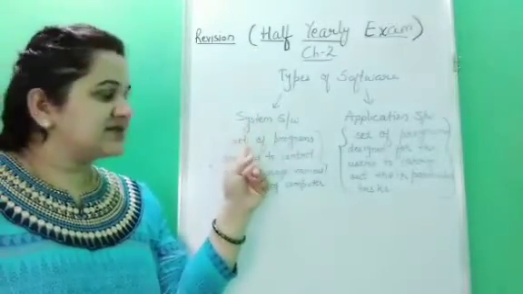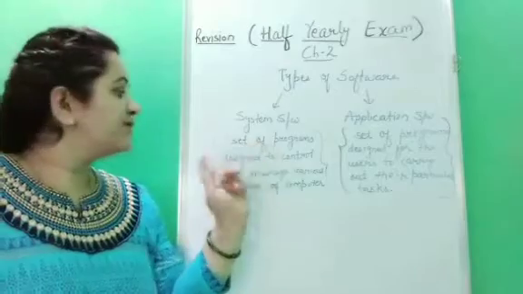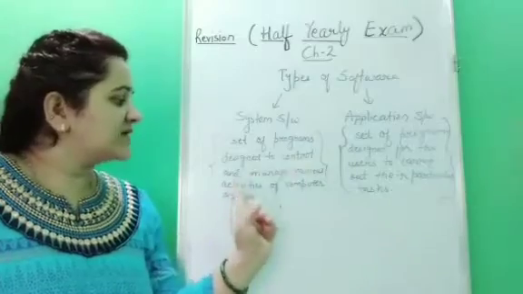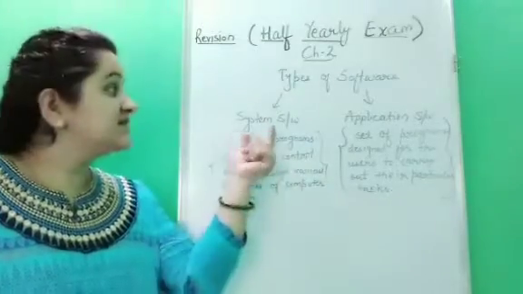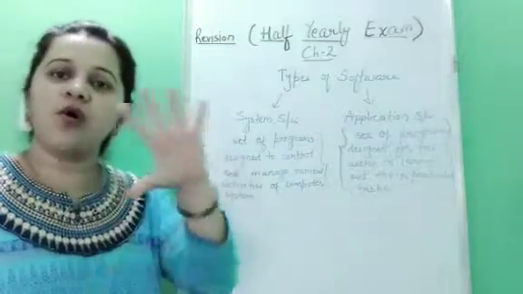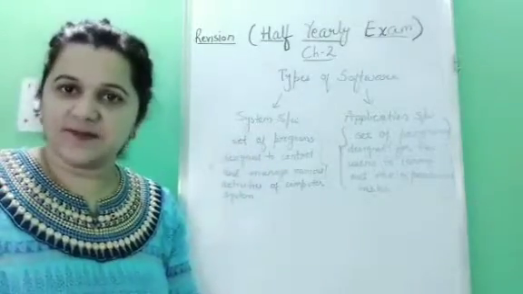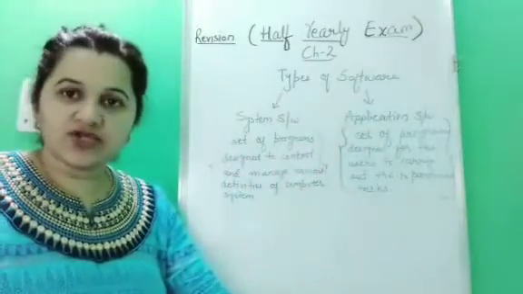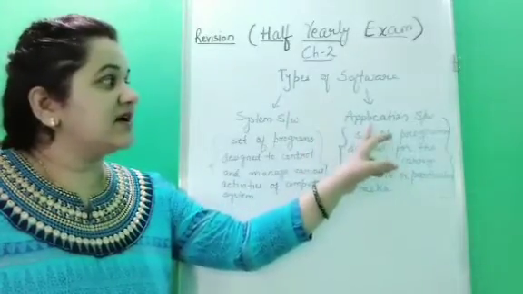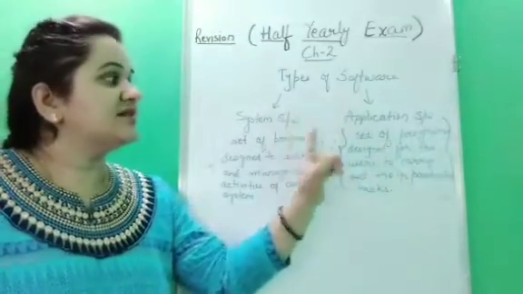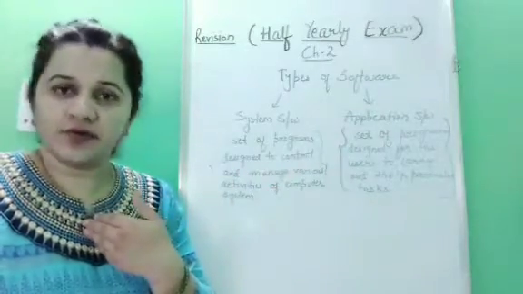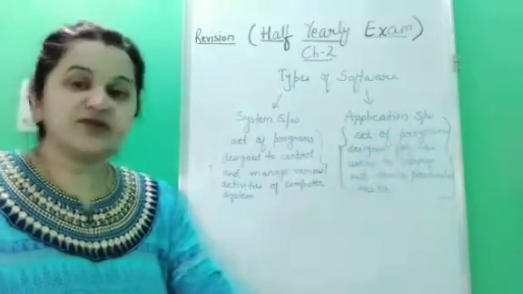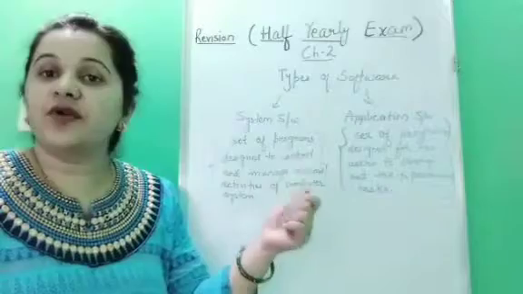See children, system software is a set of programs which is designed to control and manage various activities of a computer system. Means system software manages and controls all the activities of a computer system. Okay, it will manage all the activities. And what about application software? Application software is a set of programs which is designed for the user, means for us, and for what? For their particular tasks, means it is designed for a particular task.